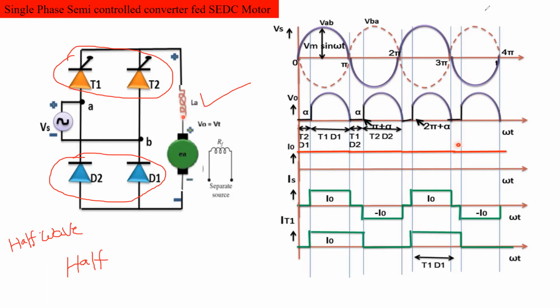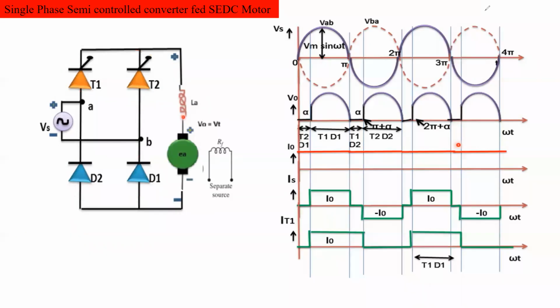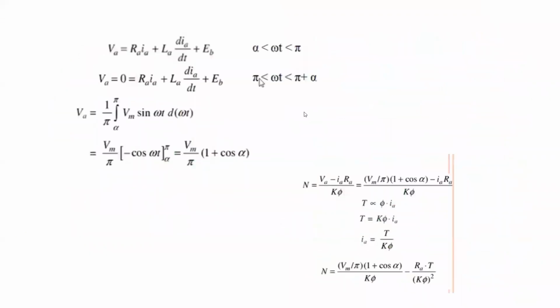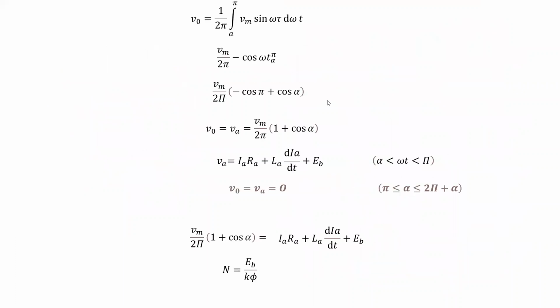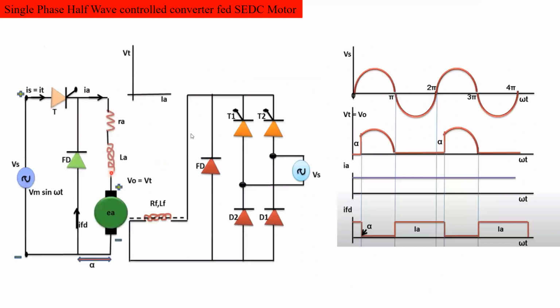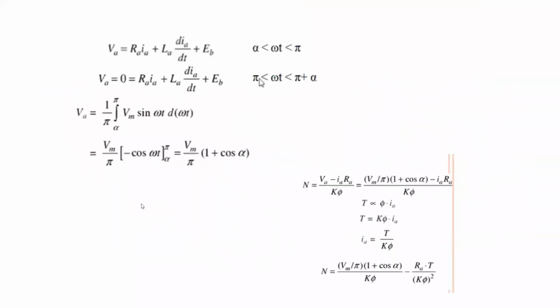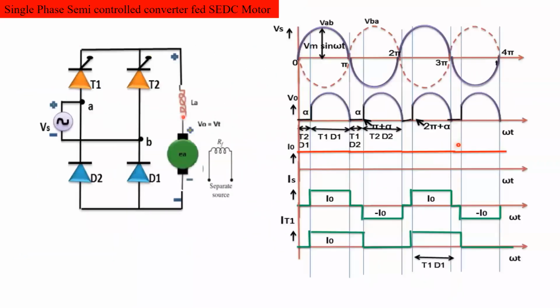But if you see the previous one, this is the half wave controlled rectifier. Clear? Okay, now you got the difference. What is half wave and what is half controlled? Semi control we call half controlled.